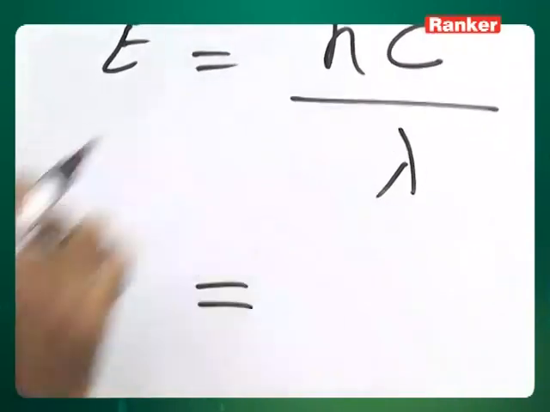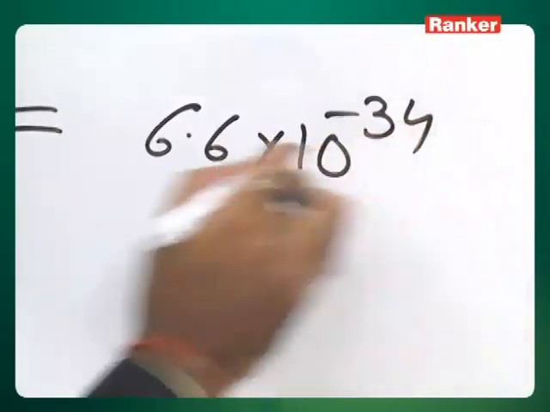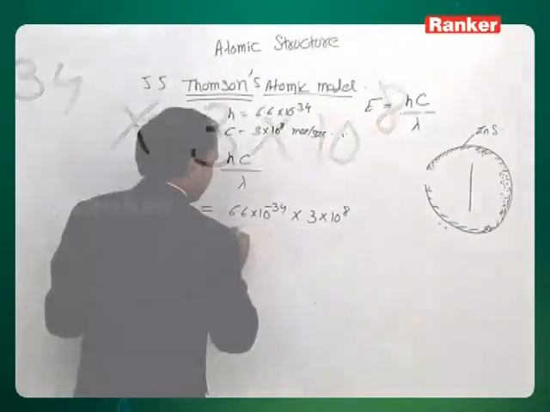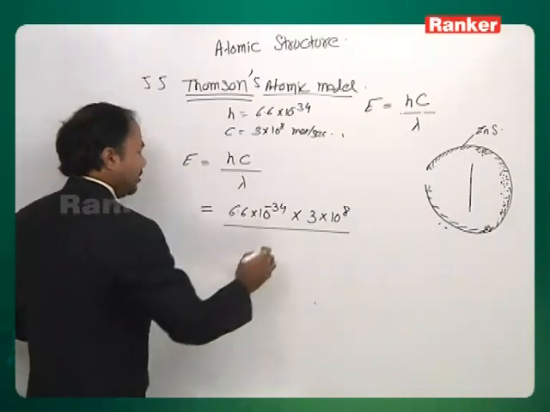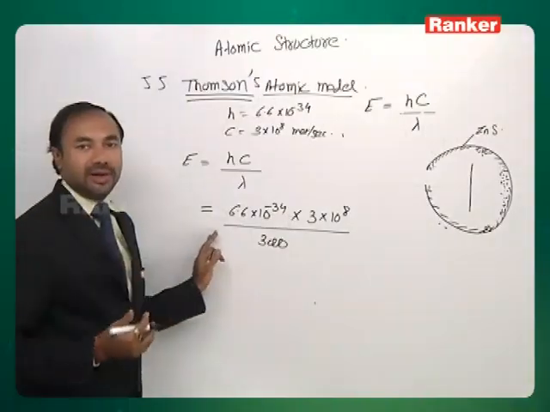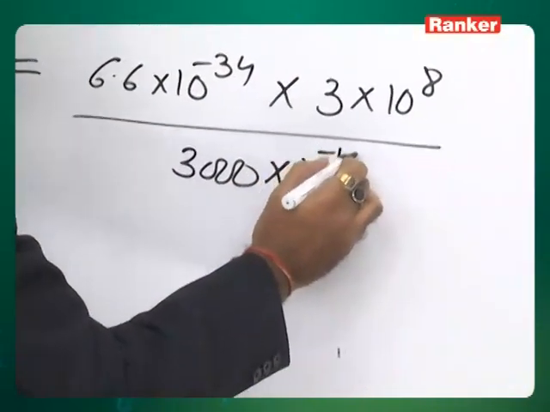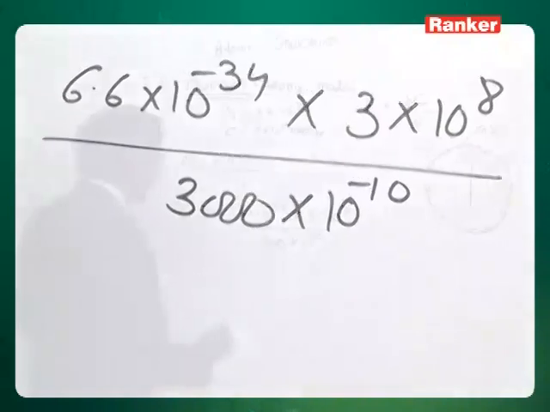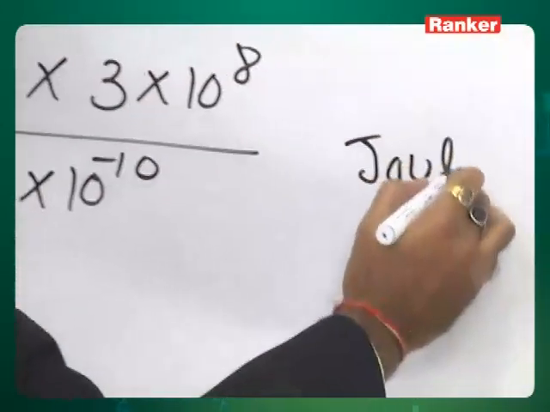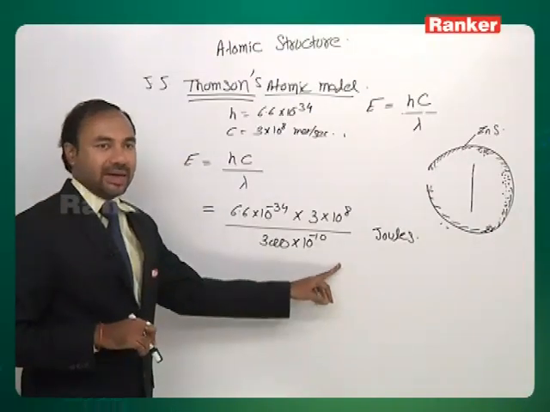Here the value of h is 6.6 into 10 to the power minus 34, c is 3 into 10 to the power 8 meter per second, and lambda is 3000 angstroms, so we convert it into meters by multiplying with 10 to the power minus 10. If we solve this, the answer comes in joules. So this is how the answer comes. From here we can calculate.